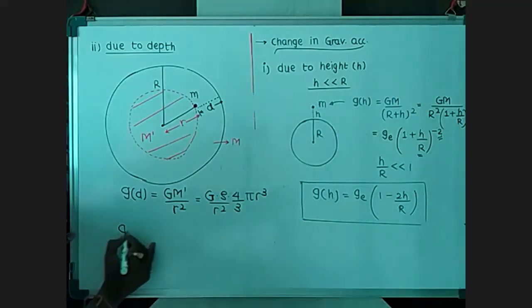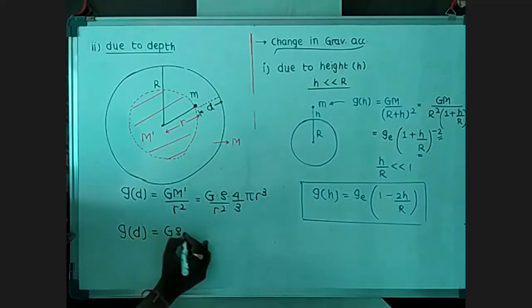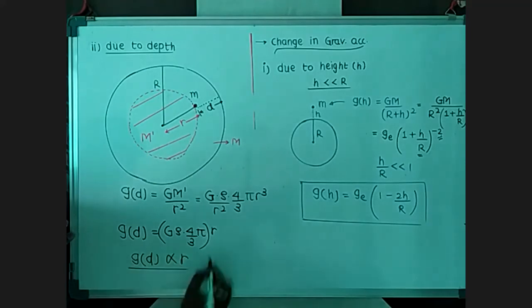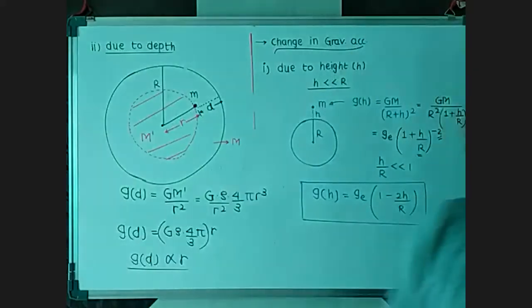So this g_d is G rho 4 by 3 pi times r. This whole term is a constant, so this g_d is proportional to r. So as r is increased from the center of the earth, so does